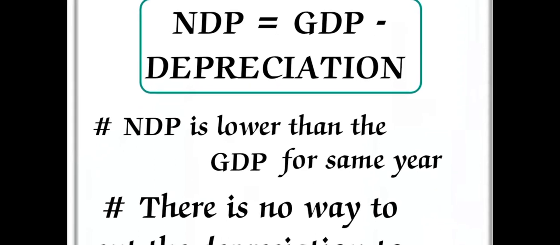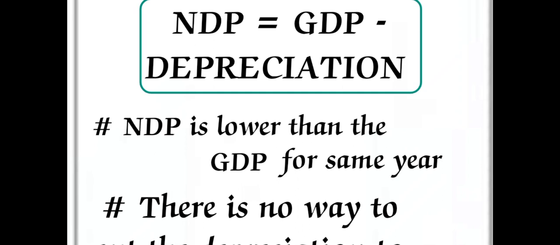Here NDP is lower than the GDP for the same year, because GDP means only all final goods and services cost, but for NDP we are taking the negative cost, the expenditure, so we are deducting the cost of the expenditure.